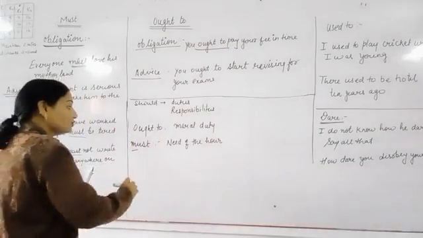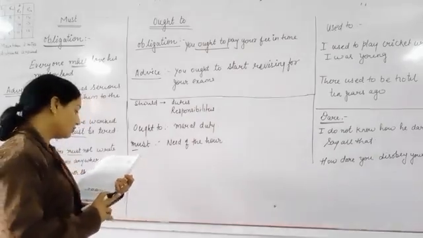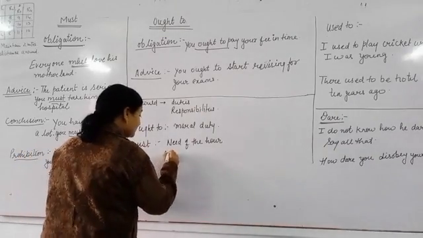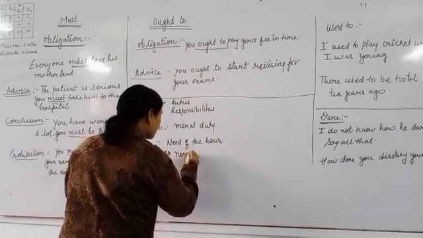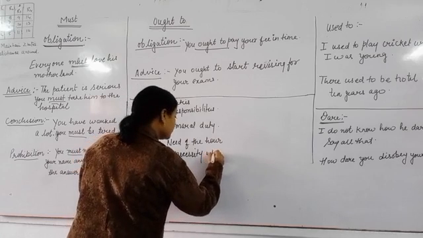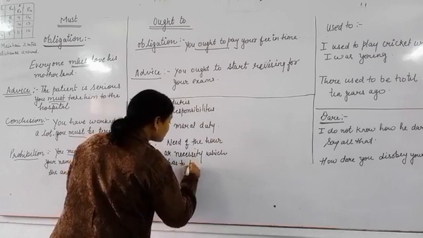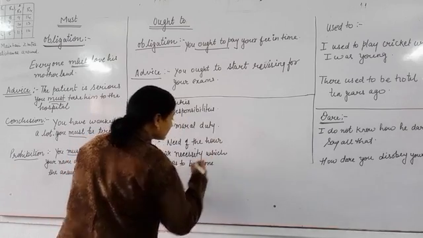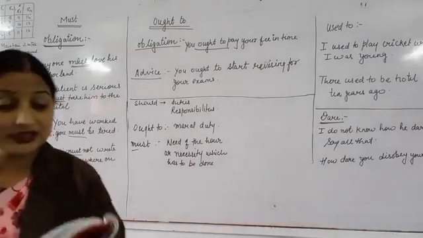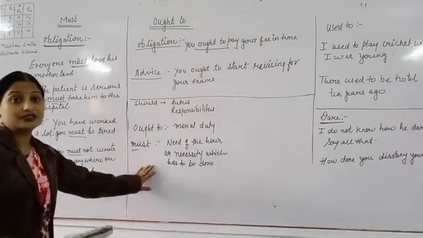So this is used whenever there is a need of the hour, or necessity, which has to be done. Okay, so this is the use of must, ought to, and should.